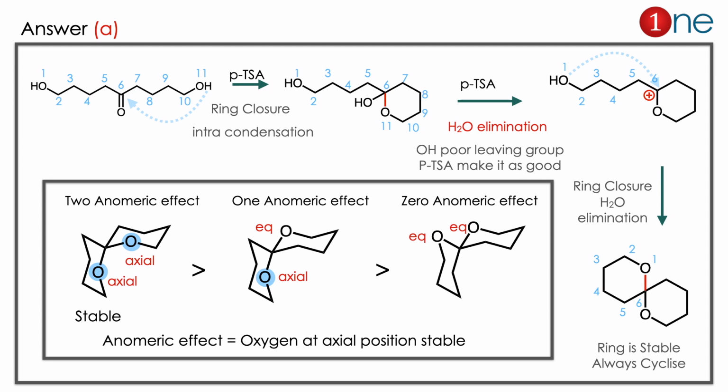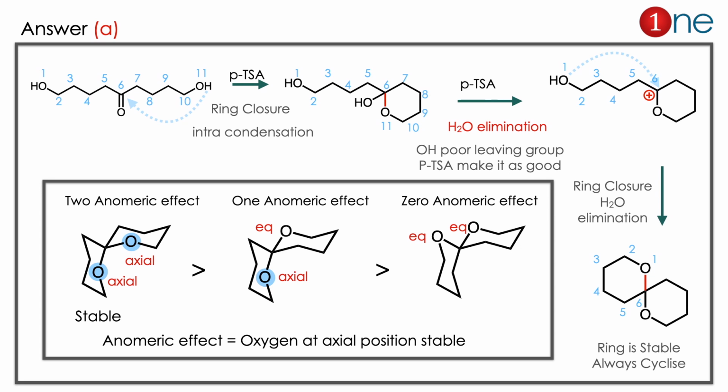The answer is A. Let us see how. The starting material contains alcohol. You are using a PTSA. PTSA is the acid. What really happens is it makes the OH a good leaving group. PTSA activates the ketone and OH attacks the ketone. So a new 6-member heterocyclic system is formed. Then the OH also formed during the condensation. So condensation occurs. Then in the next step, the same PTSA attacks OH. You remove the water there, so water eliminates. The same thing happens to the next OH. So finally you have a ketal kind of architecture.